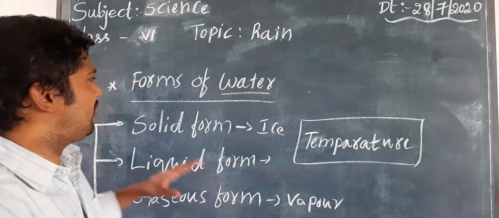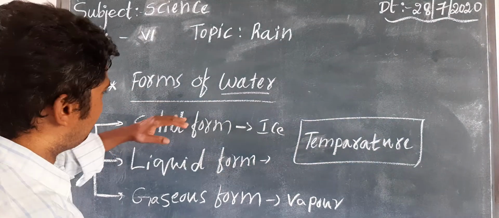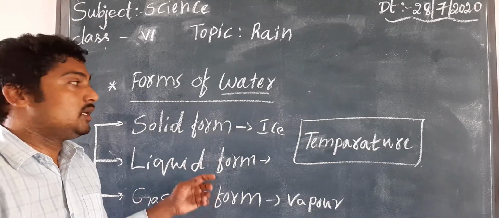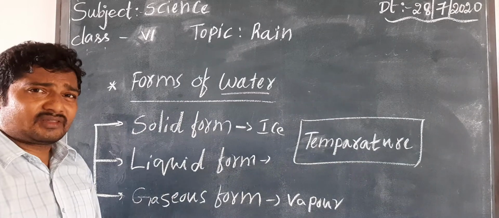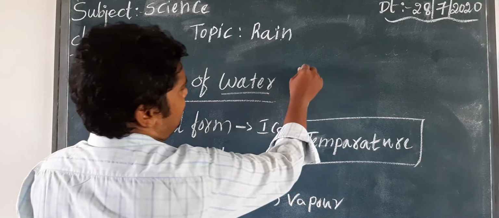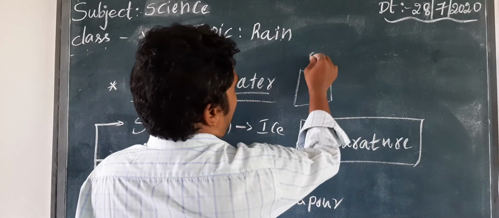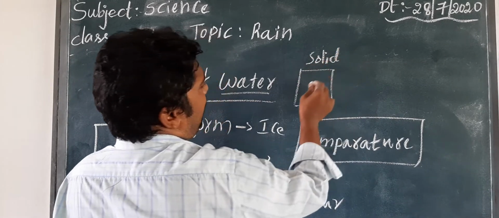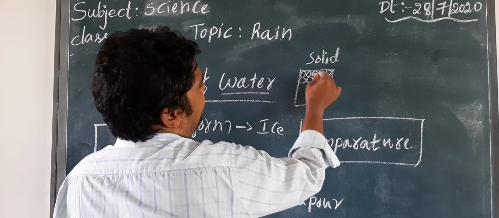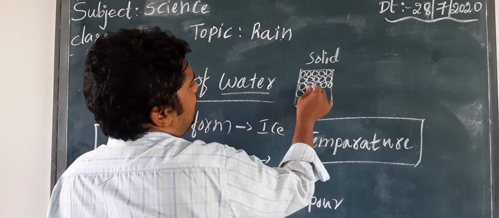Now we are going to learn about the forms of water. Children, in a previous class we already discussed the formation of matter. Do you remember the matter lesson? Just to recall, it is the arrangement of objects. For example, this is a solid. The molecules are tightly packed. See how the molecules are very tightly packed.